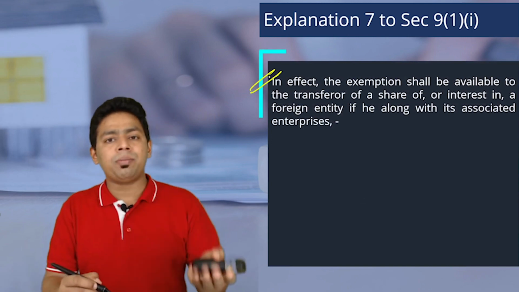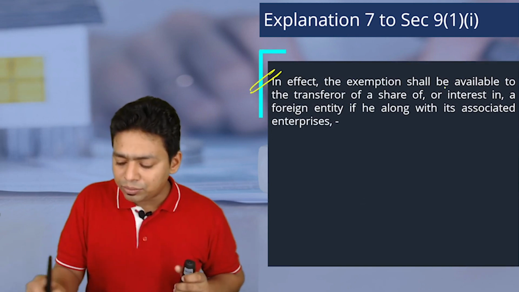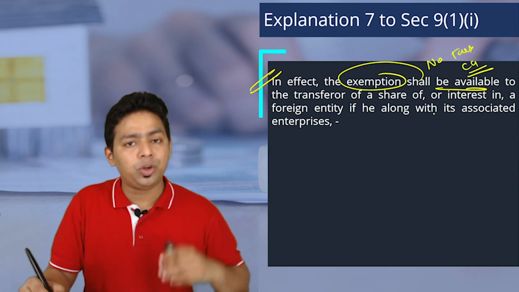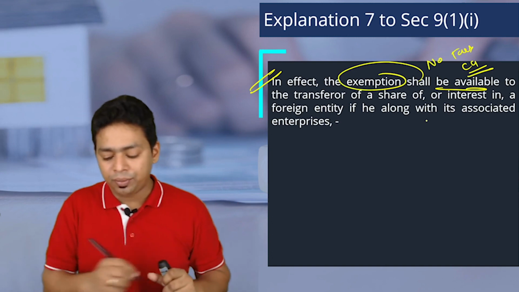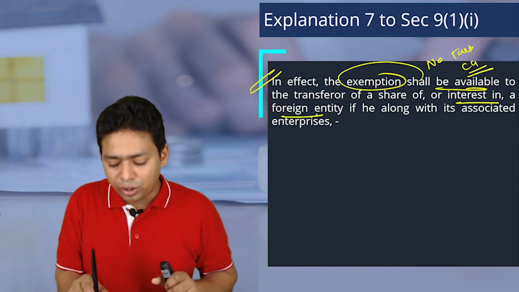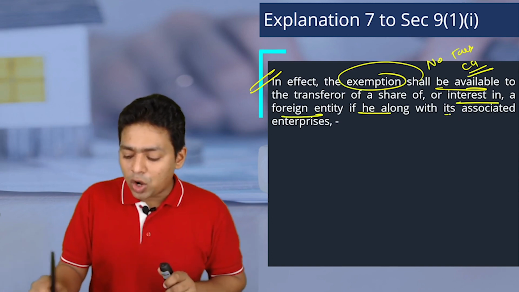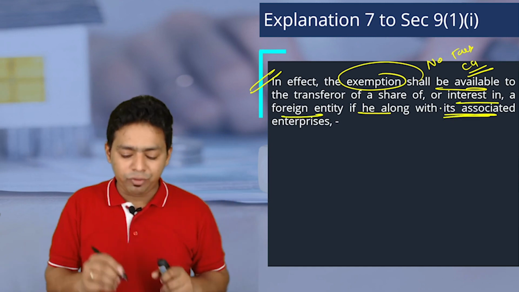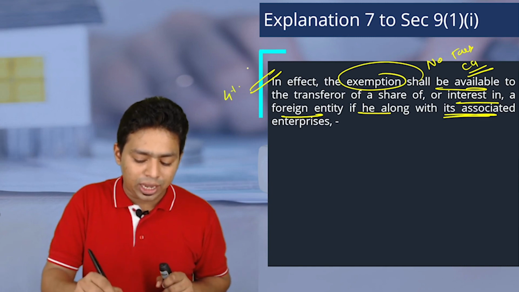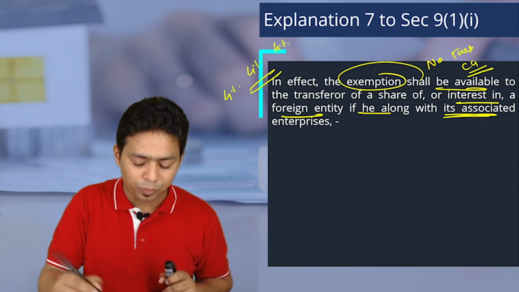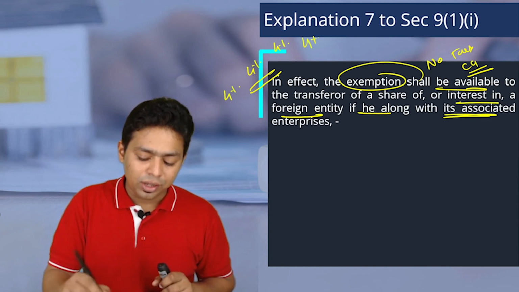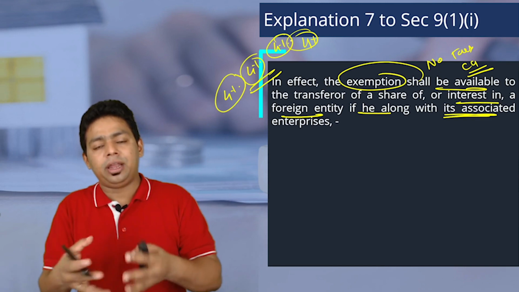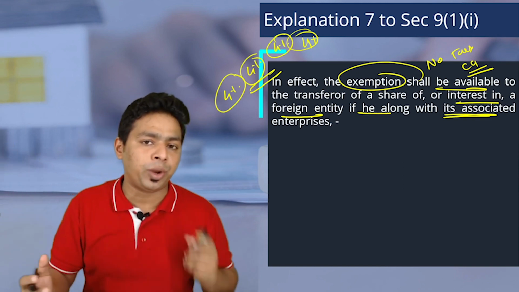In effect, what you should remember from this is that the exemption shall be available. Exemption means no tax on capital gain when you transfer the shares of a Cayman Island company, shares or interest in a foreign entity, if he along with his associate enterprises... Why is it said along with associate enterprises? If he holds 4% and his wife holds 4%, his mother holds 4%, his son holds 4%, individually they are holding less than 5%, but combined in one family they have more than 15%, 20%.